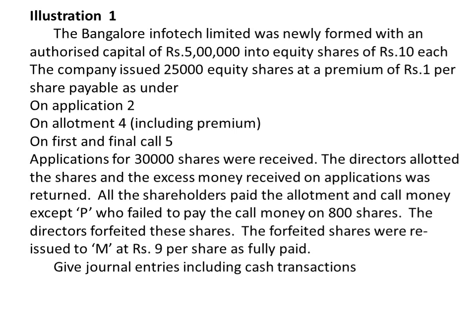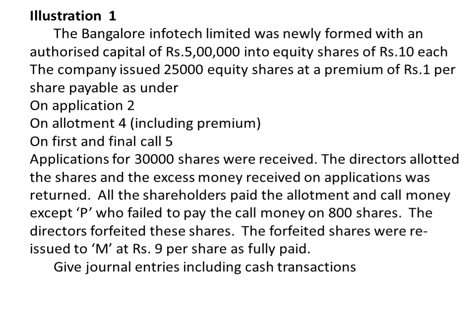In the problem, it is a company by the name Bangalore Infotech Limited, and it is a newly formed company with an authorized capital of rupees 5 lakhs into equity shares of 10 each. The company has decided to issue 25,000 equity shares at a premium of 1 rupee. So that means 25,000 shares of 10 plus 1 rupee premium will be issued.